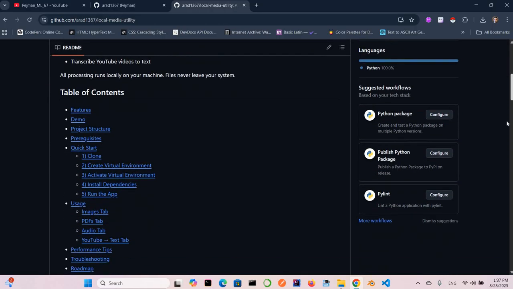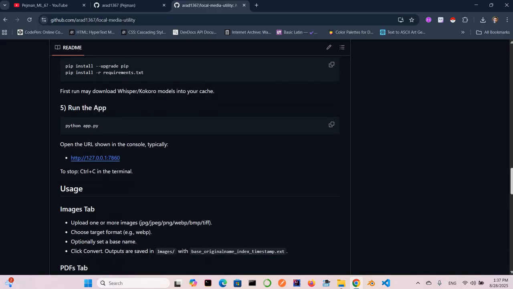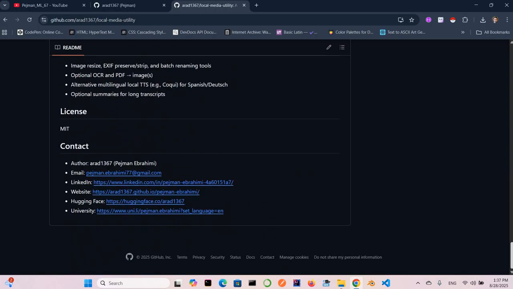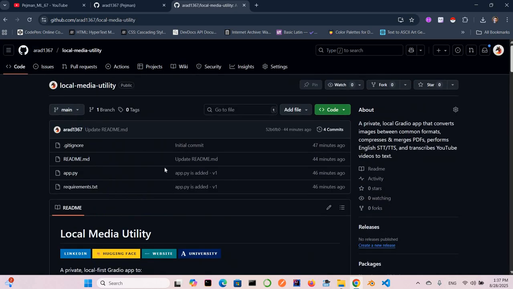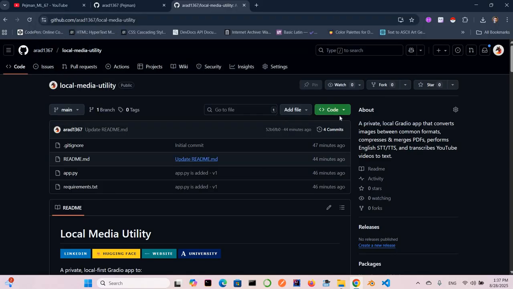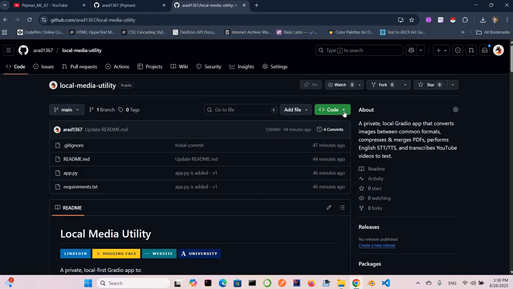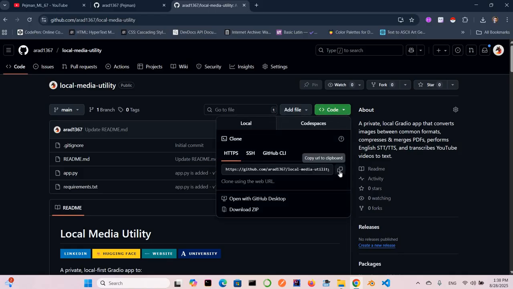And there is a lot of explanation: what is this application, how you can work with it, how you can clone it. But I will show you all of them step by step. So let's start. All you need is to find this address, and after that just copy this HTTPS address. Just keep in mind, for the code part, you just need to copy this URL.